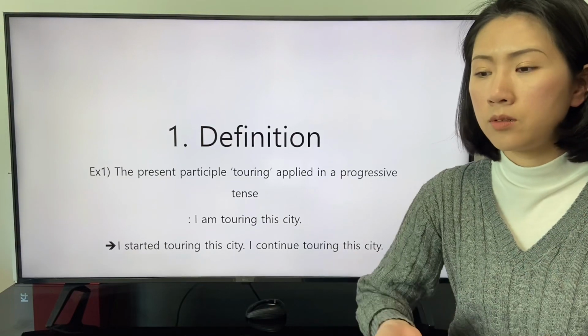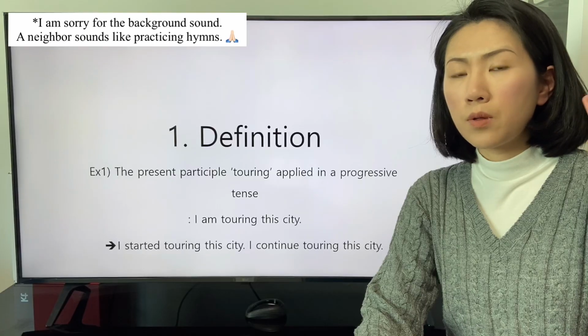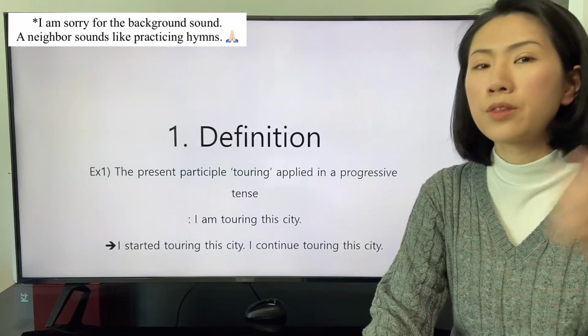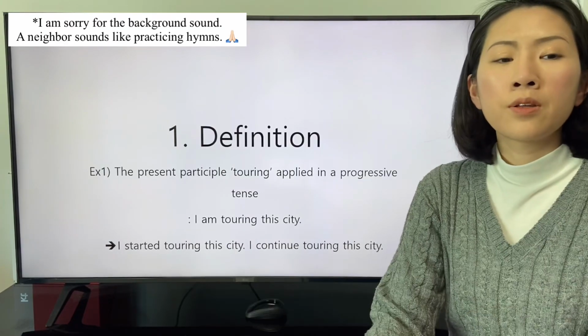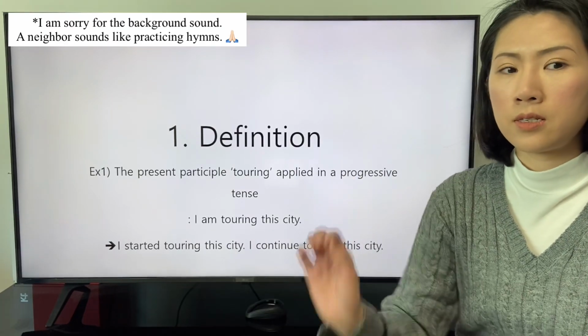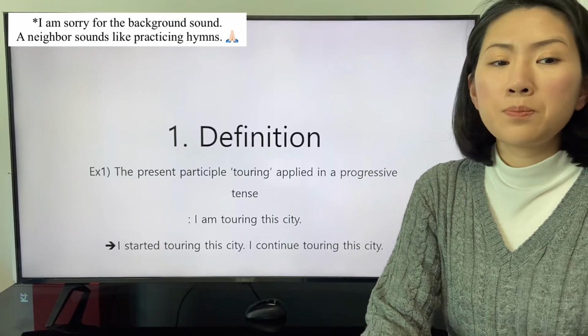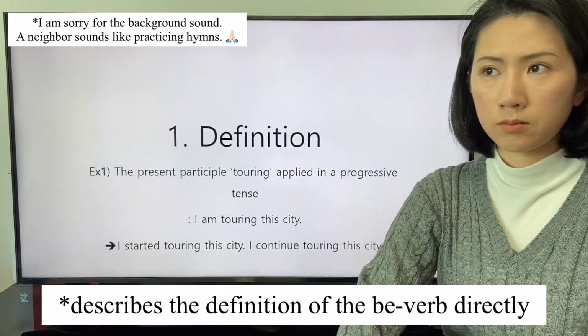We will understand the reason with the 5. The first example is this. The present participle touring applied in a progressive tense.